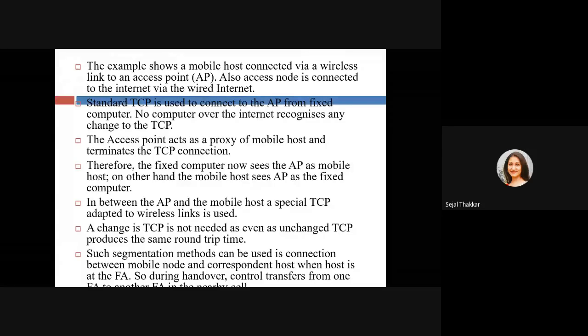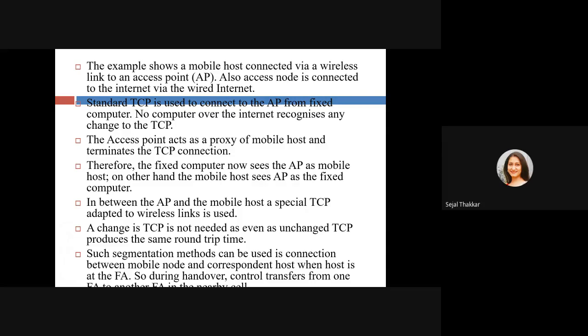Therefore, the fixed computer now sees the access point as a mobile host, and on the other hand, the mobile host sees the access point as a fixed computer. In between the access point and the mobile host, a special TCP adapted to the wireless link is used. Changes in TCP are not needed on the fixed side, as unchanged TCP produces the same round trip time.